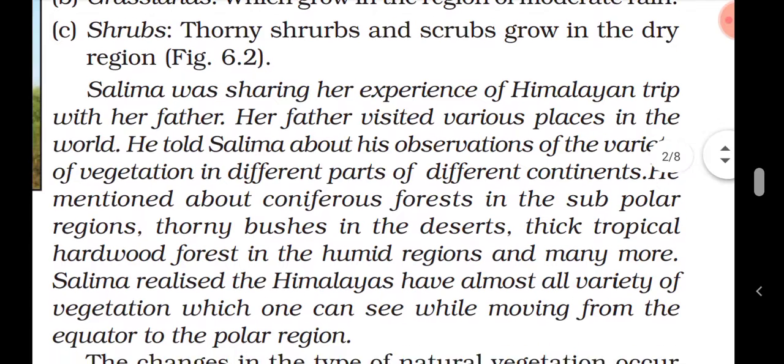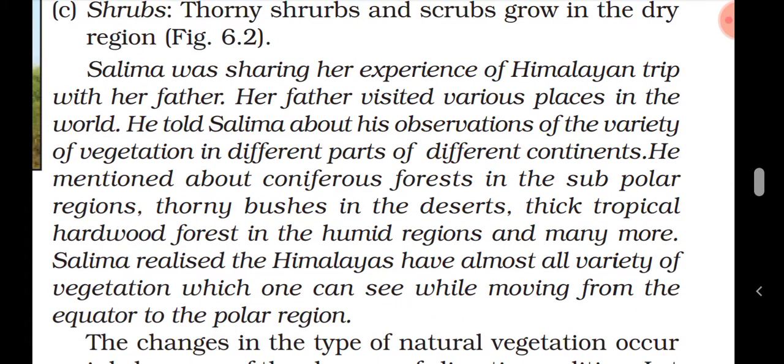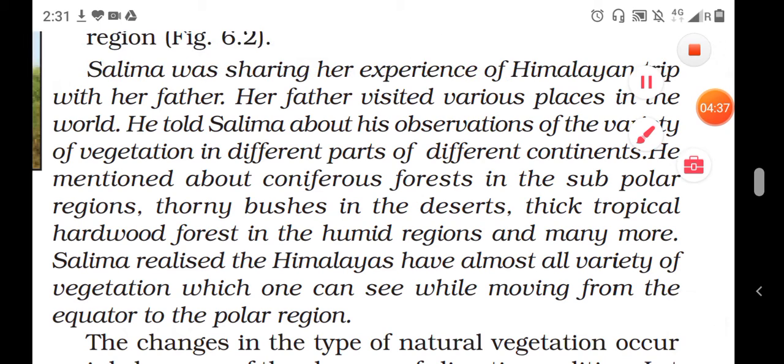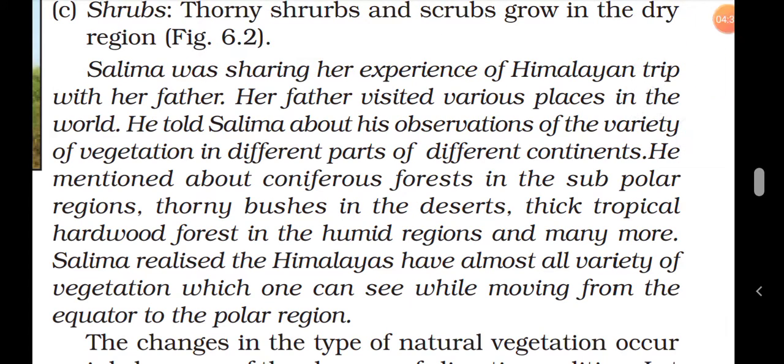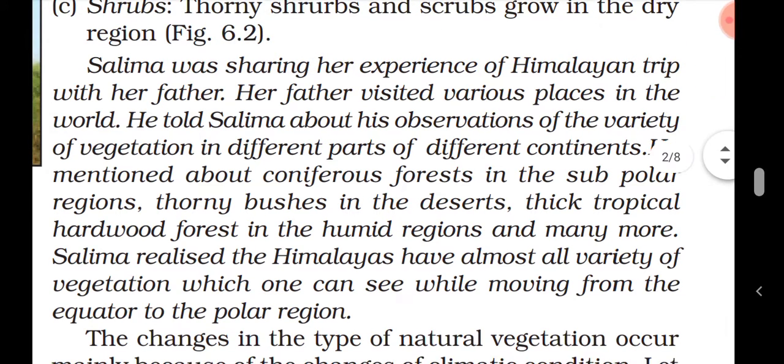Okay, so students, Salima was sharing her experience of Himalayan trips with her father. Her father had visited various places in the world. So he told Salima about the variety of vegetation he observed in different parts of different continents.